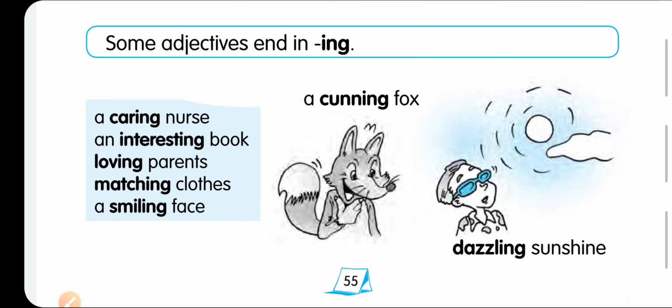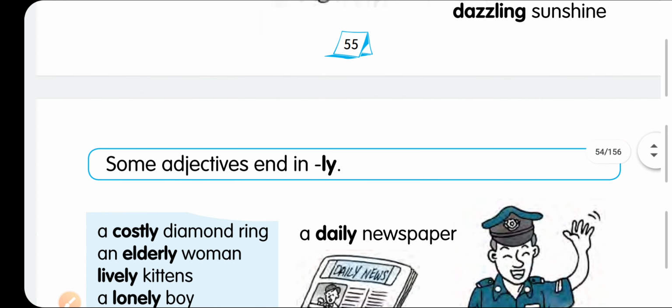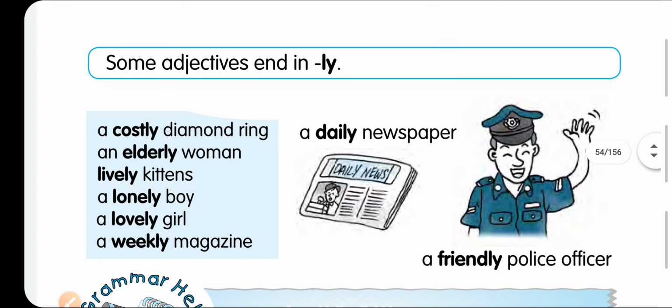You can see a caring, a loving, a matching, a smiling, a cunning fox, a dashing sunshine. So all these words are also adjectives which end with ing. Caring, loving, all these words are adjectives which end with ing. Some adjectives end with ly, and it is very much used in our day-to-day life. A costly diamond ring, an elderly woman, lively kittens, a lonely boy, a lovely girl, a weekly magazine, the magazine which comes once a week, we call weekly magazine.